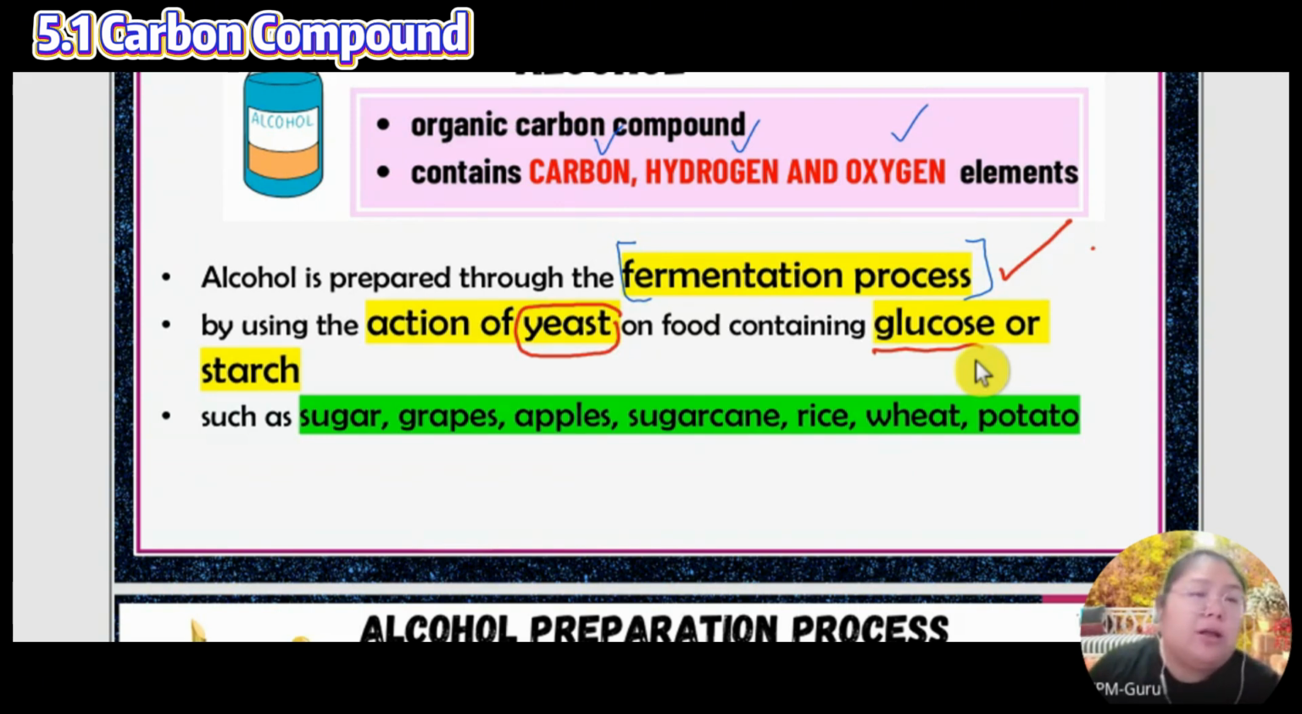You can use fruit like grapes and oranges. These all also have glucose, and they can produce alcohol. For example, you can use sugar. Sugar is general. Grapes, apple, sugar cane, rice, wheat, and potato all contain carbon, so they have glucose or starch. That's why somebody with diabetes cannot take much of the original rice. Why? Rice has starch, rice has glucose. So this is one of the glucose foods.